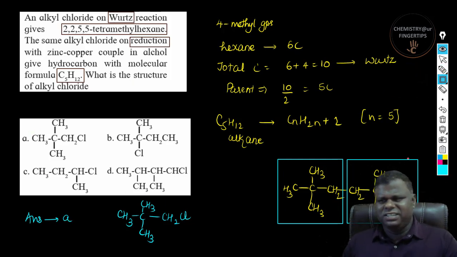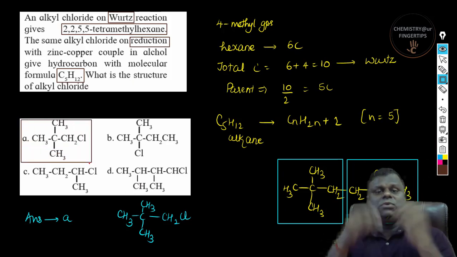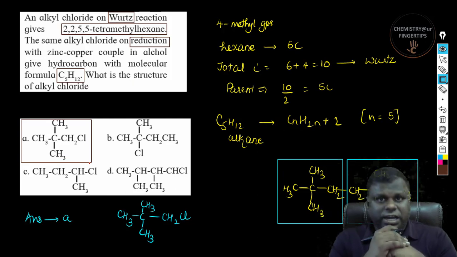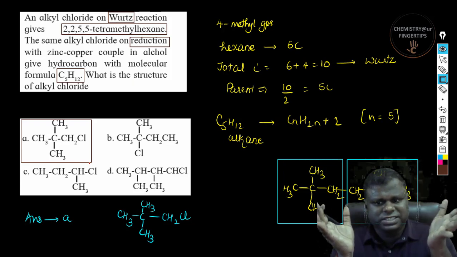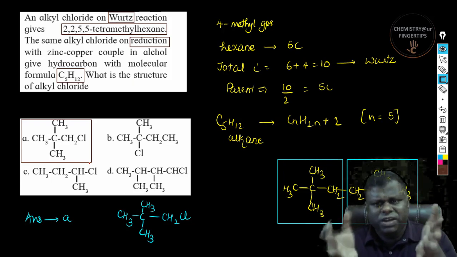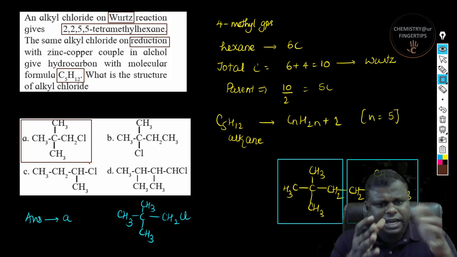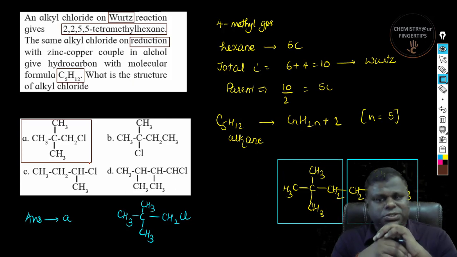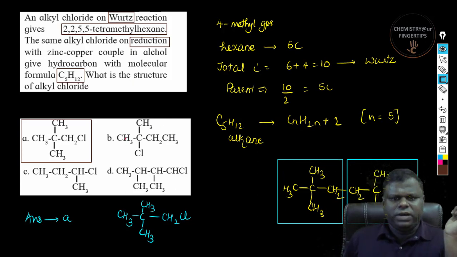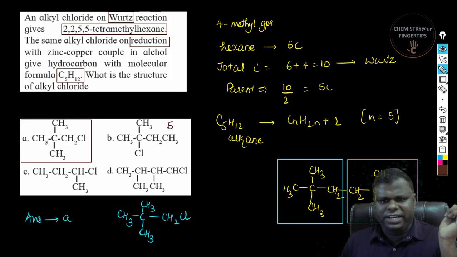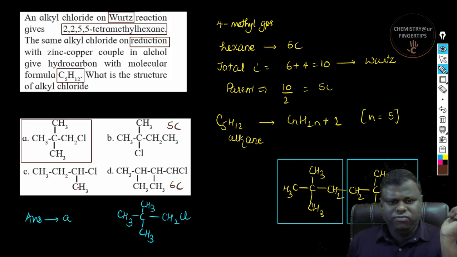So you could simply see this if you don't want to go through the entire step, or let's say if this question appears in your entrance exam, how are you going to solve this? You already know that the final product contains 12 carbons, right? So that means there should be 12 carbons over here, right? So looking at the structure, you can simply say that the number of carbon atoms in the parent chain is going to be 6, right? So if you could see here, 1, 2, 3, 4 and 5, this contains 5 carbons, right? 1, 2, 3, 4, 5, 6, this is okay with 6 carbons. 1, 2, 3, 4, 4 carbons.